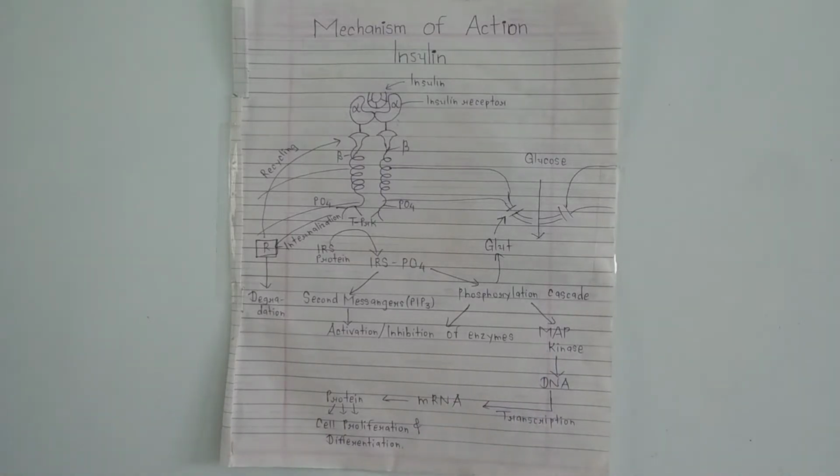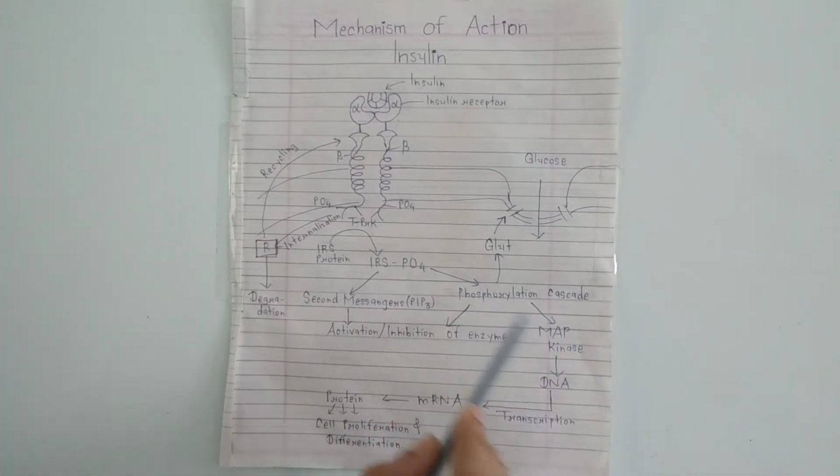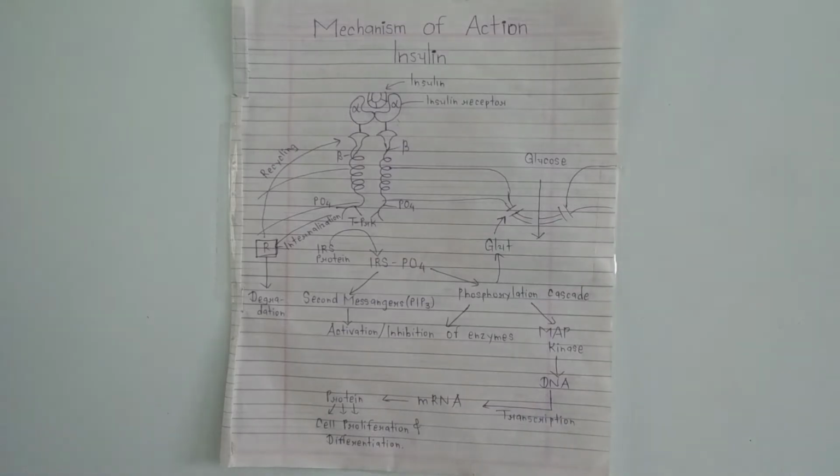MAP stands for mitogen activated protein. Mitogen activated protein kinase becomes activated by the phosphorylation cascade, and mitogen activated protein kinase will activate DNA. DNA, after the process of transcription, is converted into mRNA, and mRNA, after the process of translation, is converted into protein. That protein does functions in the cell like cell proliferation and cell differentiation. So these two functions are produced by this protein.